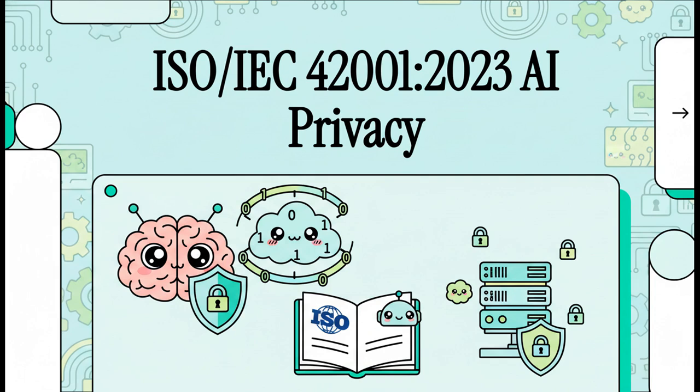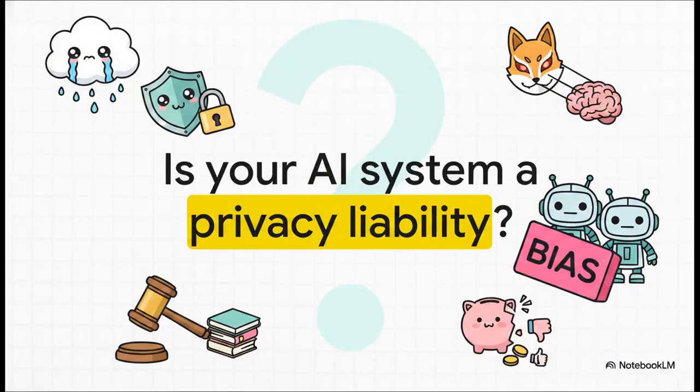We're talking about the ISO/IEC 42001:2023 standard. Our goal for this explainer, we're going to break down exactly how you execute robust privacy and security measures so your AI isn't just smart, but it's safe and compliant. It's a pretty heavy question to kick things off, right? Is your AI system a privacy liability?